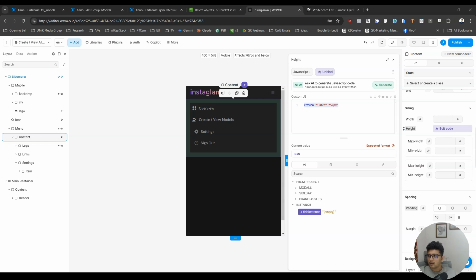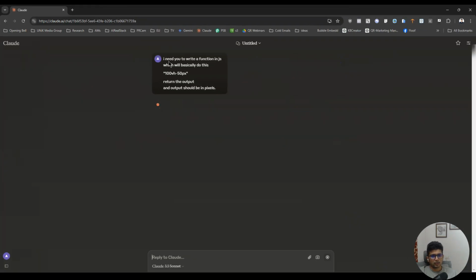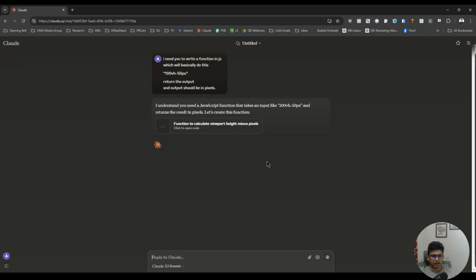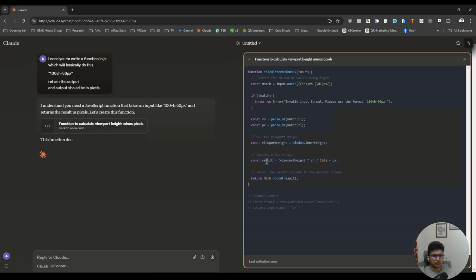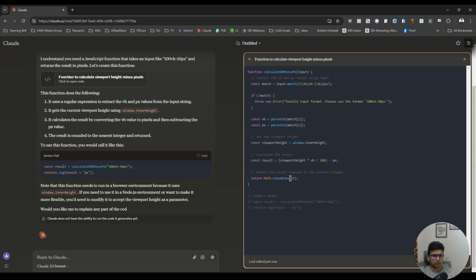Okay, just ask that to Claude: I need you to write a function in JS and so on. Let's see if it creates a function. Okay, so it has a function, calculate VH minus input.